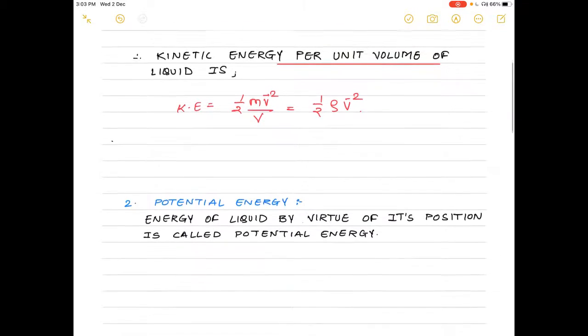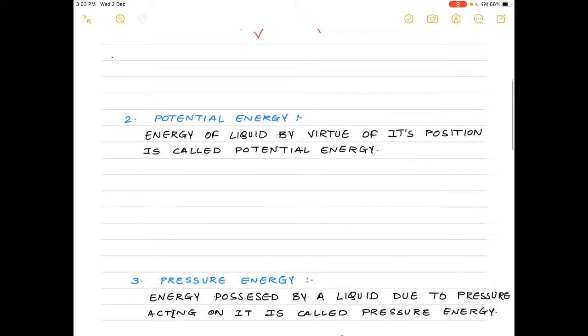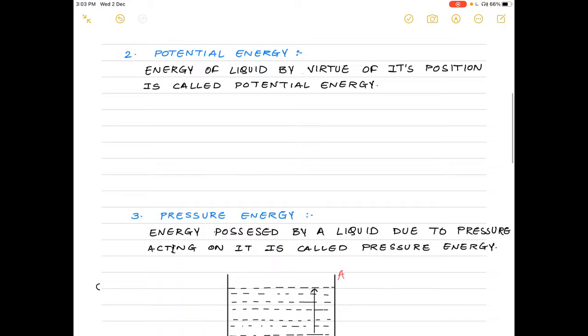Now the second energy that we are going to see is potential energy. Again, we defined potential energy in our second chapter, work and energy. It is the energy of a liquid by virtue of its position. If we consider that a mass m of a liquid is stored at height h from any reference level or from the ground, then the potential energy associated with that liquid stored at height h will be equal to m into g into h, where g is the acceleration due to gravity.